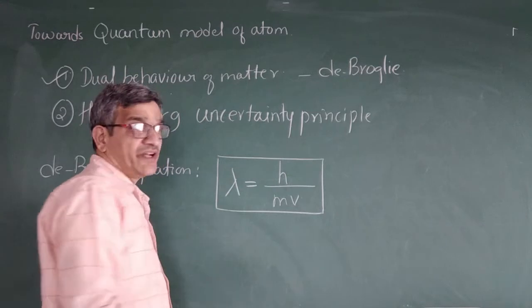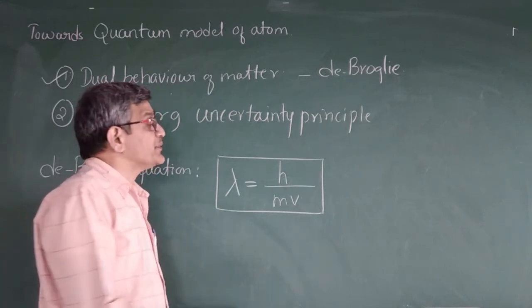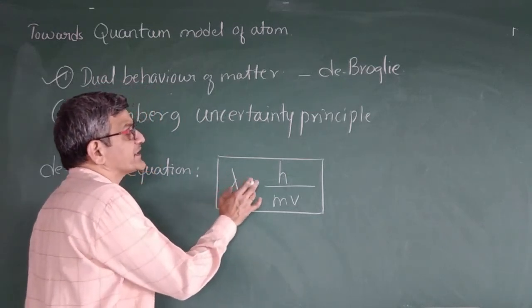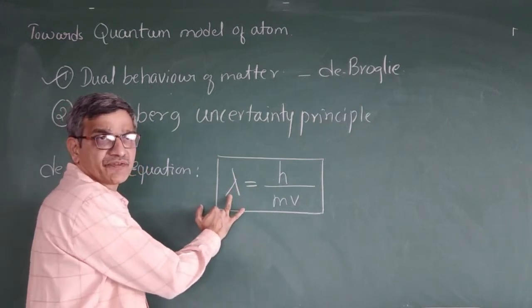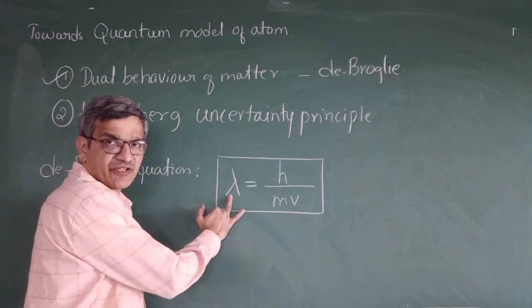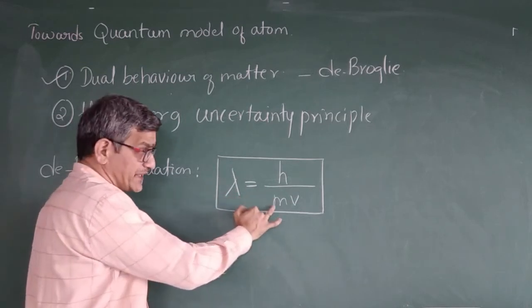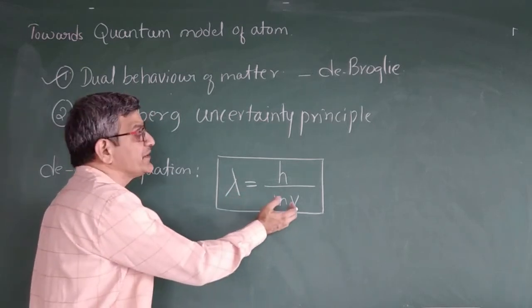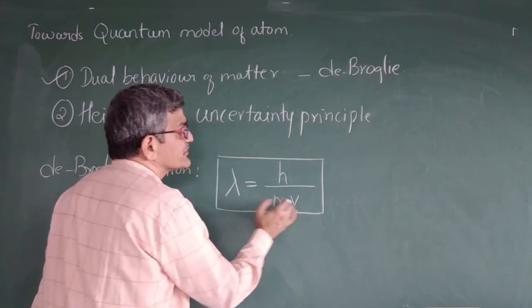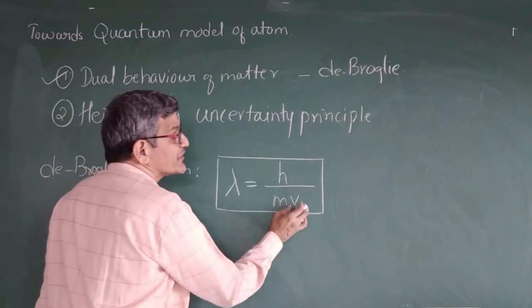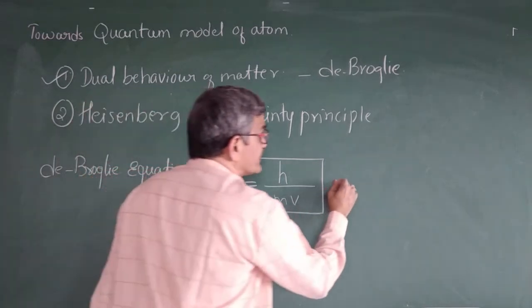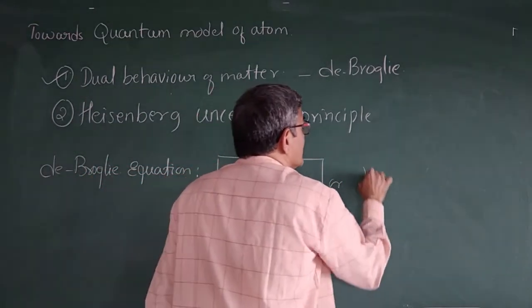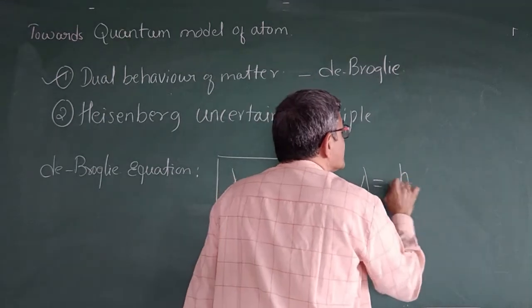This is known as the de Broglie equation, when you consider the particle or matter in both forms. If you know the wavelength, considering the wave nature, you can calculate the mass or velocity. Mass into velocity is known as momentum, so lambda equals h divided by p,